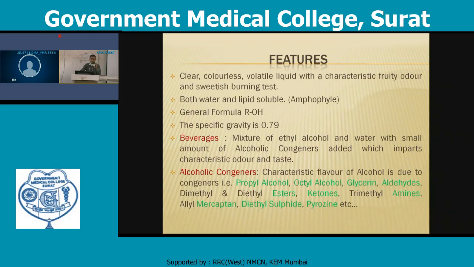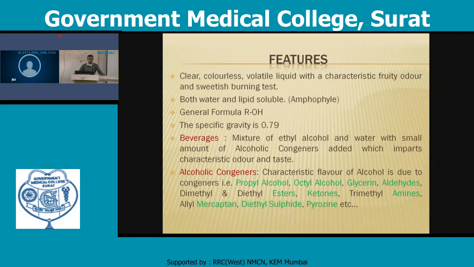A beverage is a mixture of ethyl alcohol and water with a small amount of alcoholic congeners added to impart characteristic odor and taste. So this is known as beverages. Alcoholic beverages such as beers, whiskey, and wine all have a specific taste, and these tastes are due to some substances that are added. These are known as alcoholic congeners.